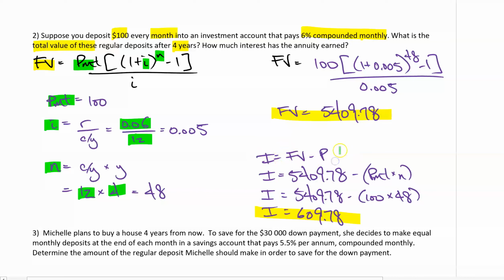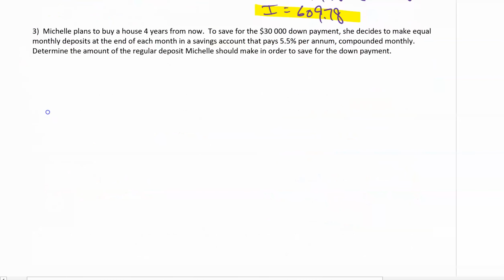Then you have to calculate I, right? And you just go, I is equal to future value, subtract present value. So you plug in the future value, which you just found, and then you subtract the present value, which is the total value of all the deposits that you made. So that's $100 times 48 of them, right? And if you subtract them, you get $609.78. That's it. We got one more question for you guys.